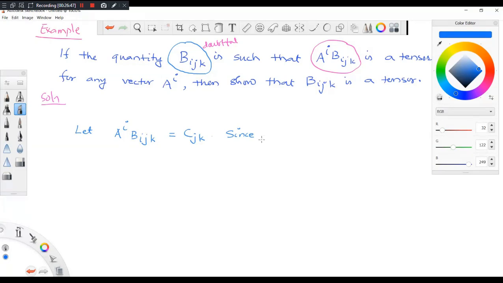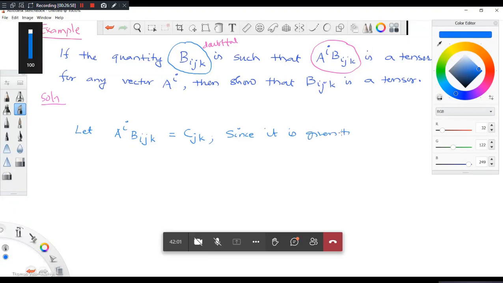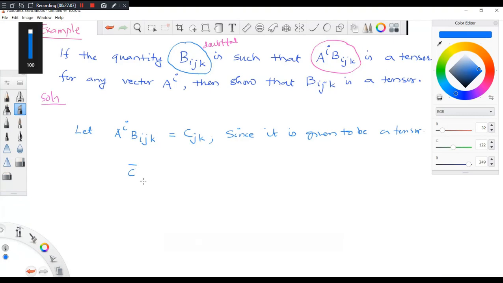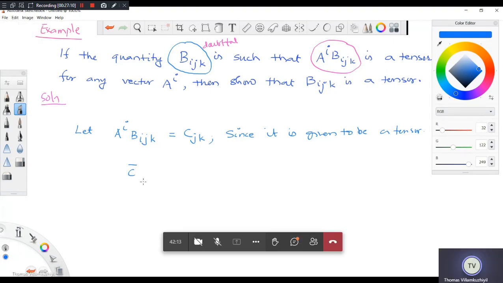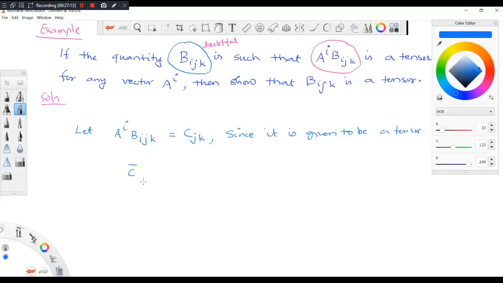Now, since it is given to be a tensor, look to the transformation law, C bar jk. What is C bar jk? C bar jk is del xp by del x bar j, del xq by del x bar k, and then C_pq. So if it is a tensor, then I can transform like this.